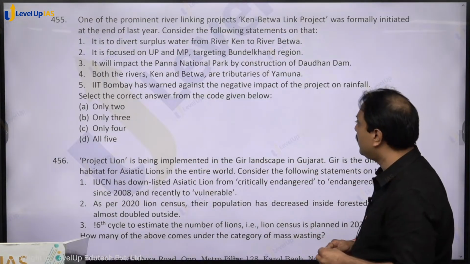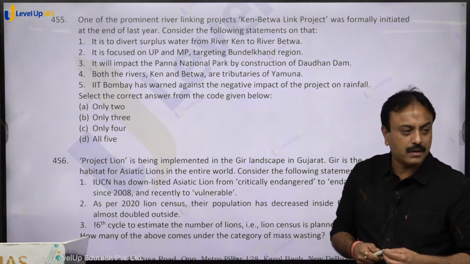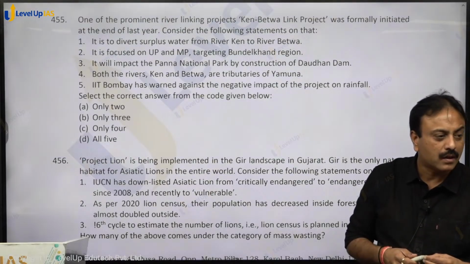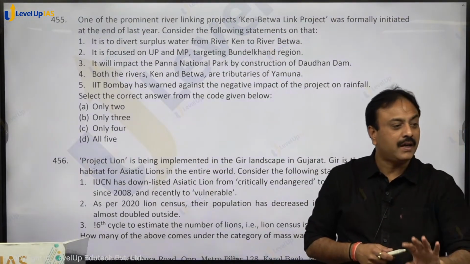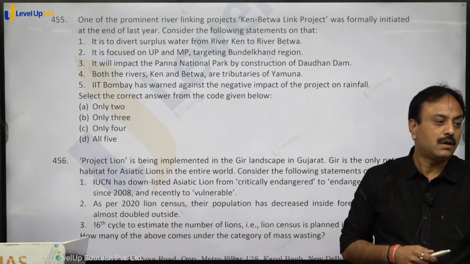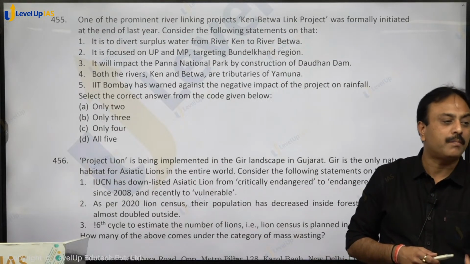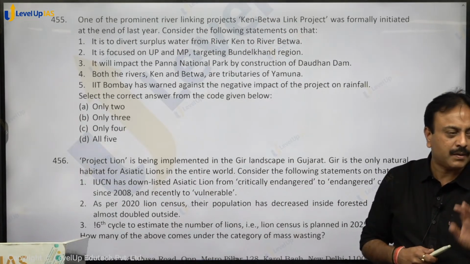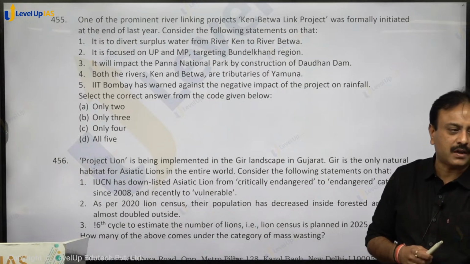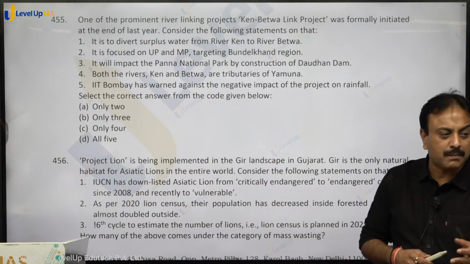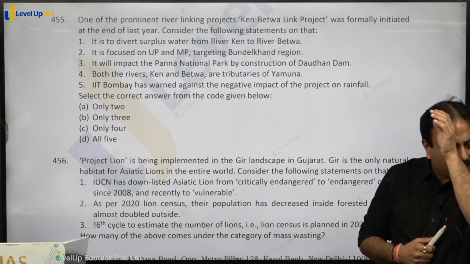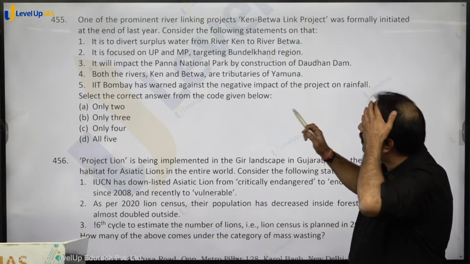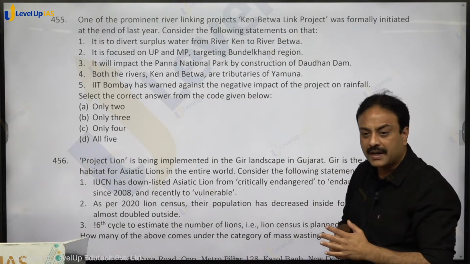So both the rivers Ken and Betwa... that is Narmada, Mahanadi and Son. हाँ, that is basically a tributary of Mahanadi, पर आप उसे महानदी बोल लीजिए. महानदी, नर्मदा, सोन, three rivers originate from Amarkantak. Son towards Ganga river system, Mahanadi directly towards Bay of Bengal, and Narmada towards Arabian Sea. It will impact both rivers Ken and Betwa, tributaries of Yamuna, correct?